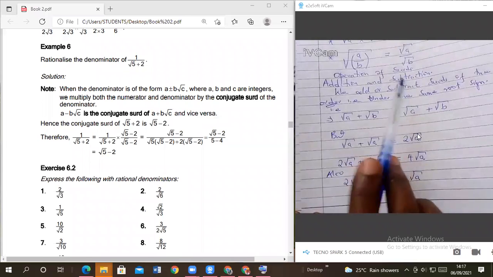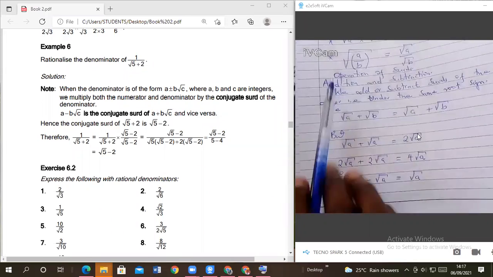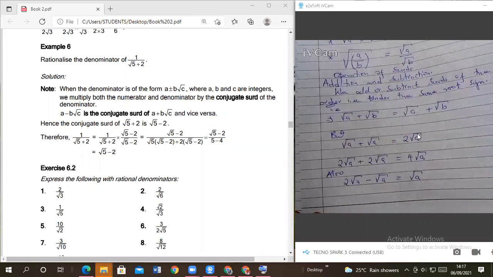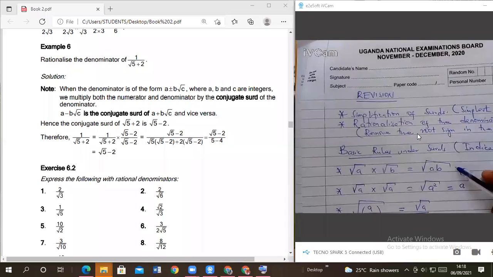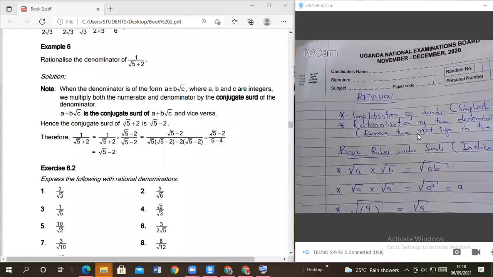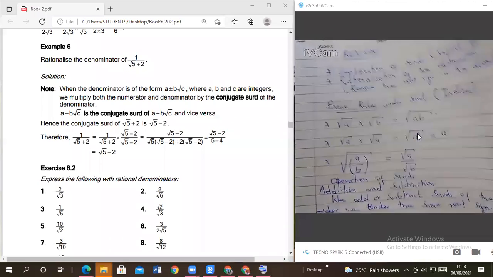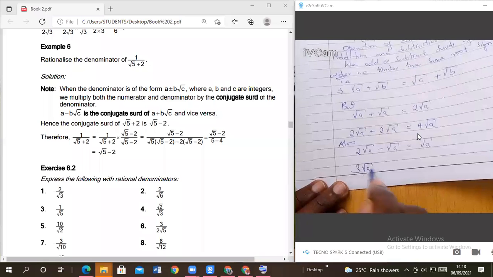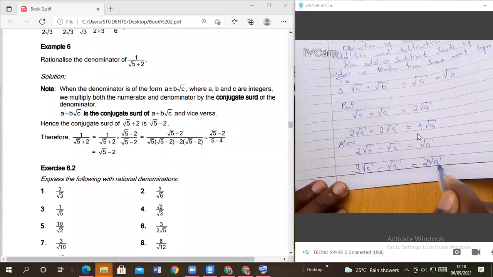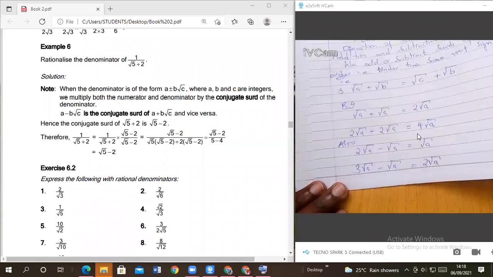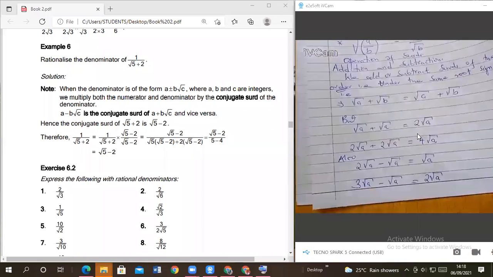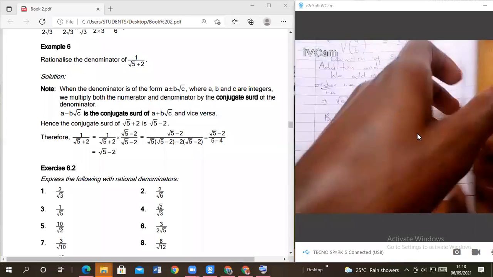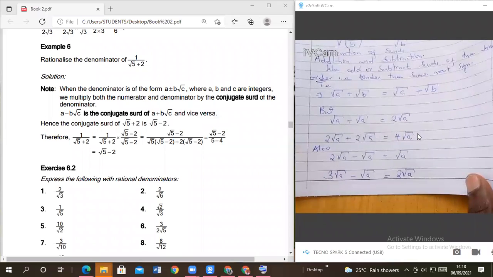But for multiplication, it's not necessary that they must be of the same order. You can multiply them even if they are not of the same order. So if I have 3 root of A minus root of A, this must give me 2 root of A. Now, that is all about simplification of surds and operations.